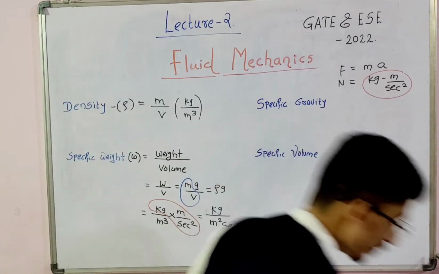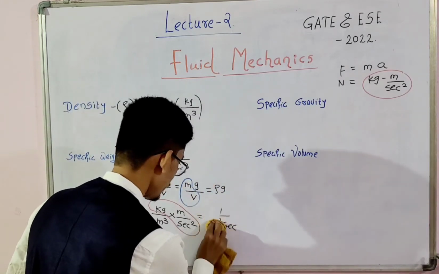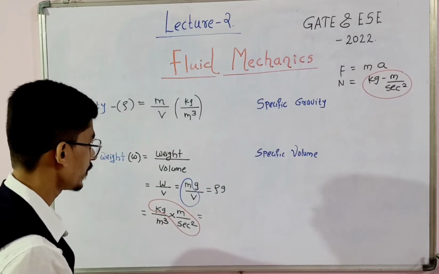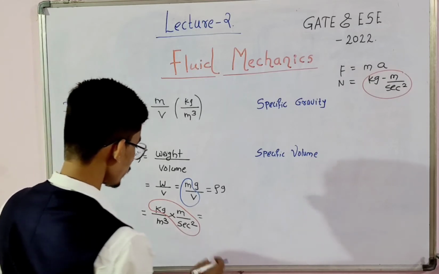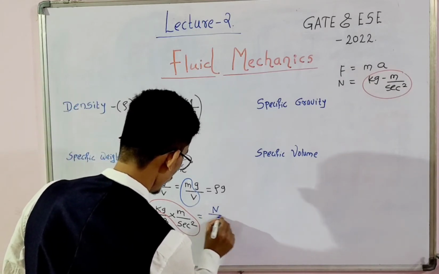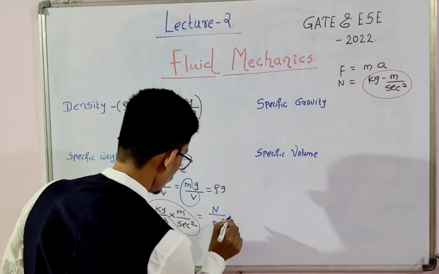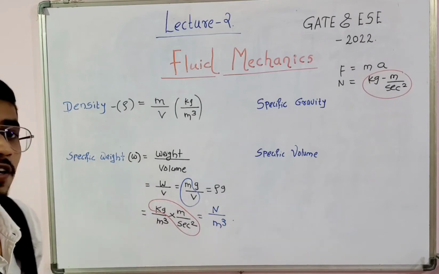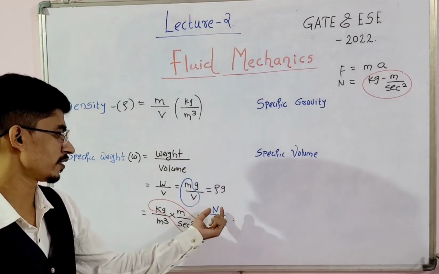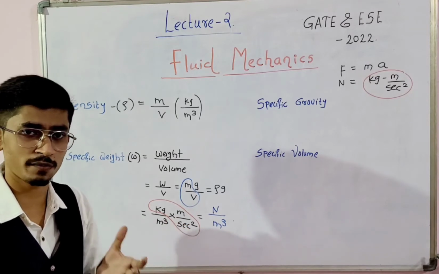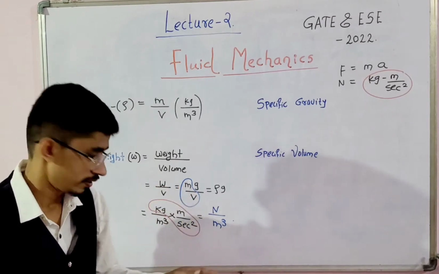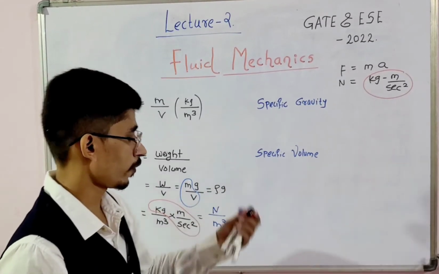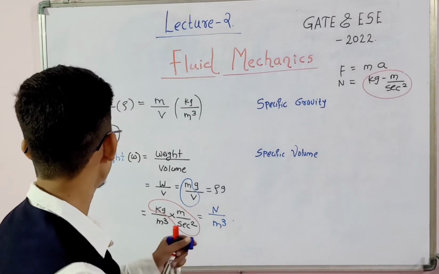So we can modify here, and we will ultimately get Newton per meter cube or kilonewton per meter cube, that is your specific weight. Weight can be measured in terms of Newton, and volume in meter cube. So remember this. Now we'll move forward to the third term, that is your specific gravity.